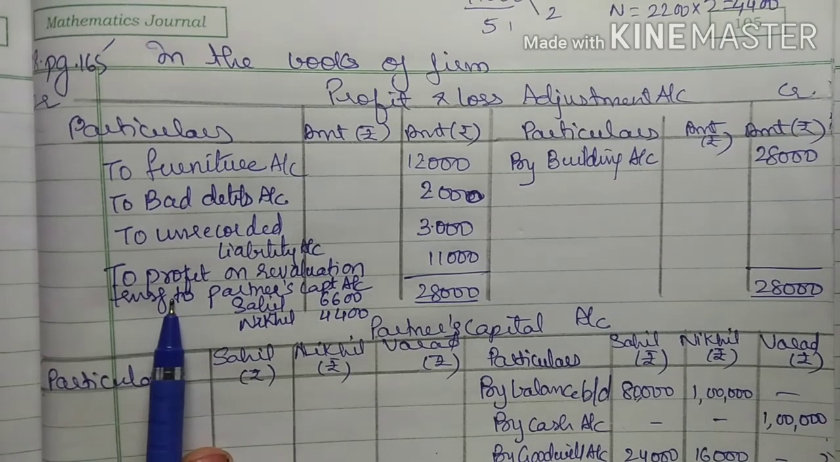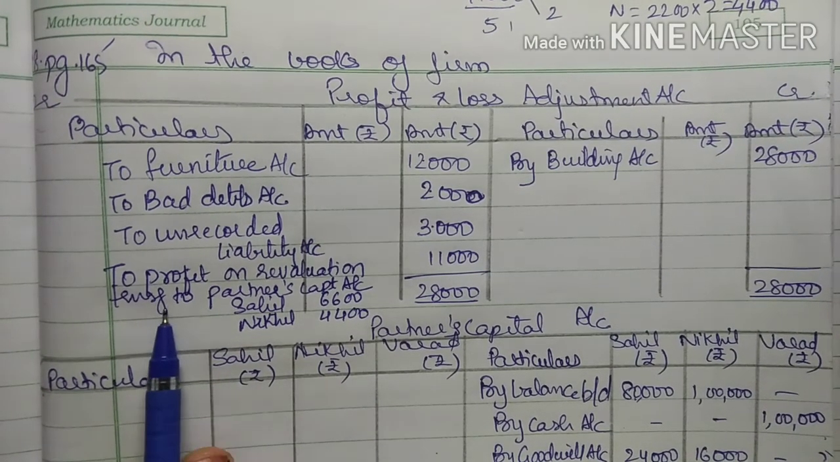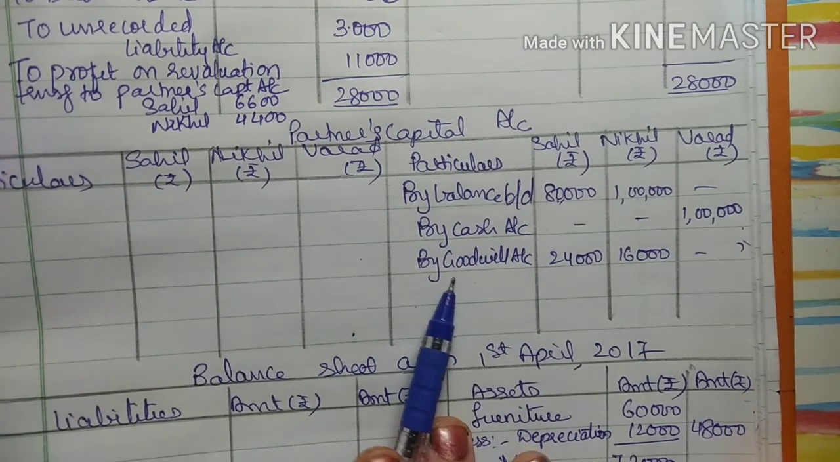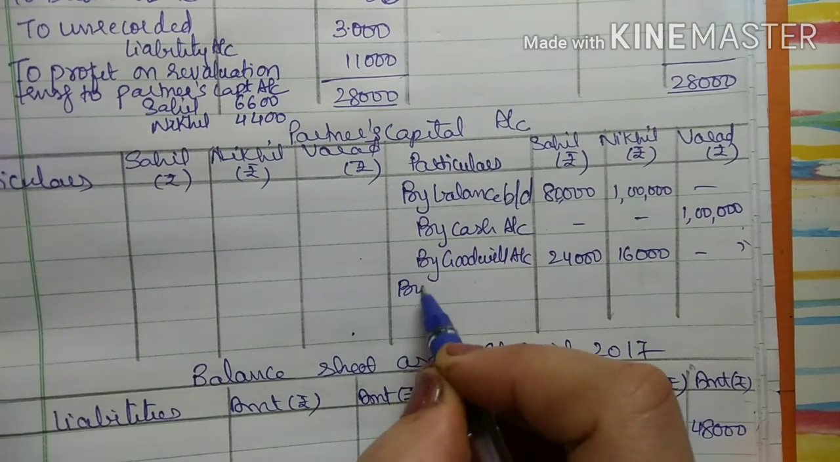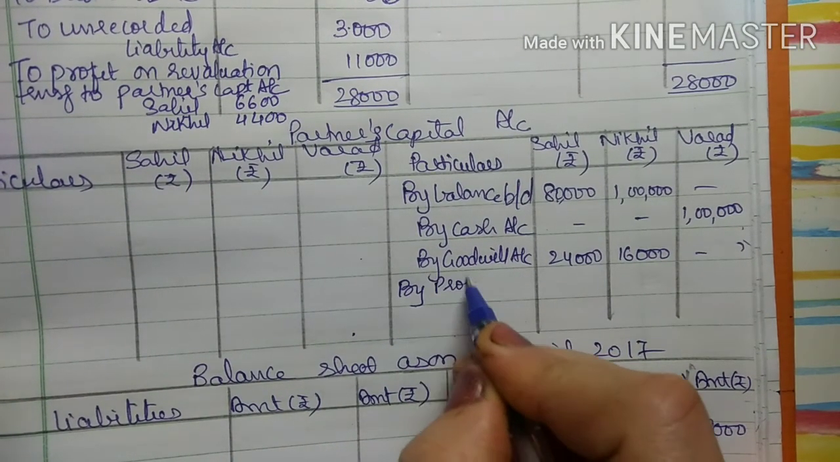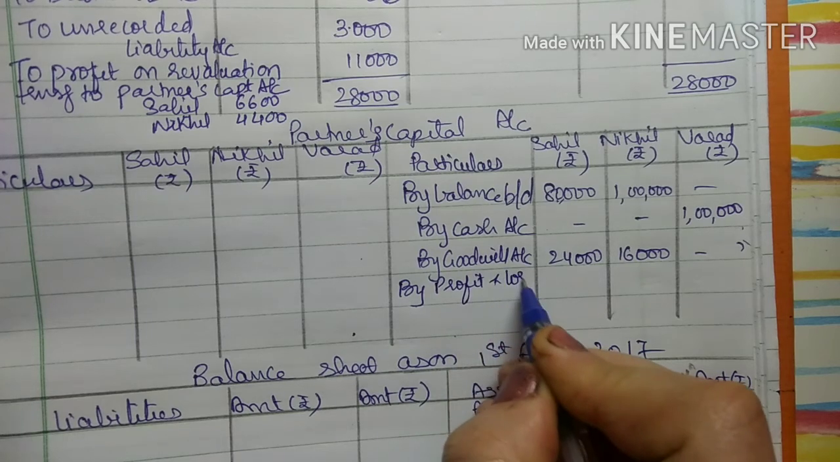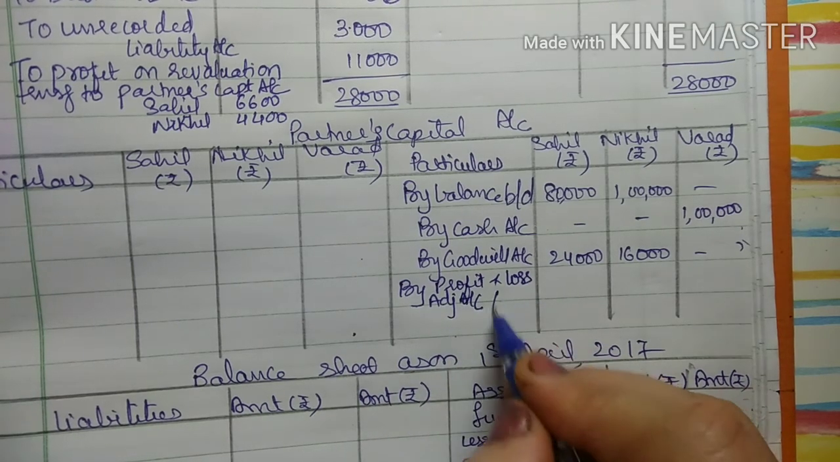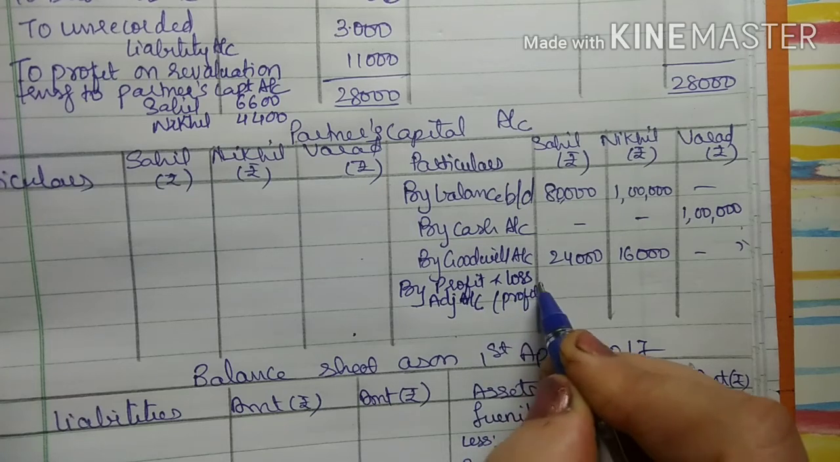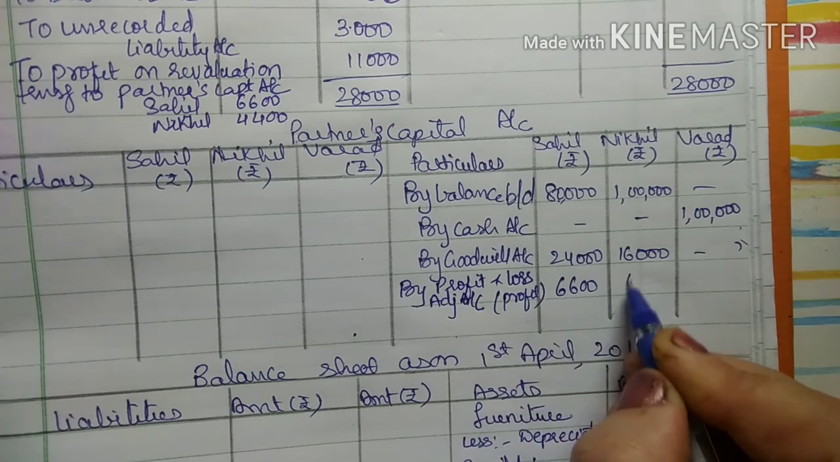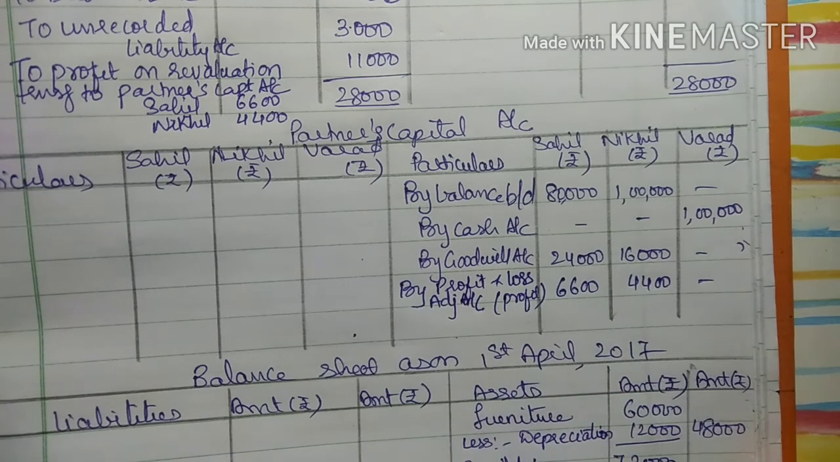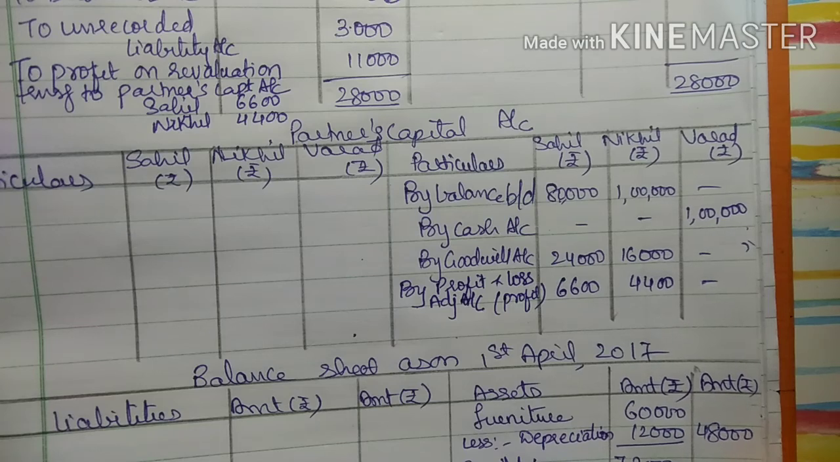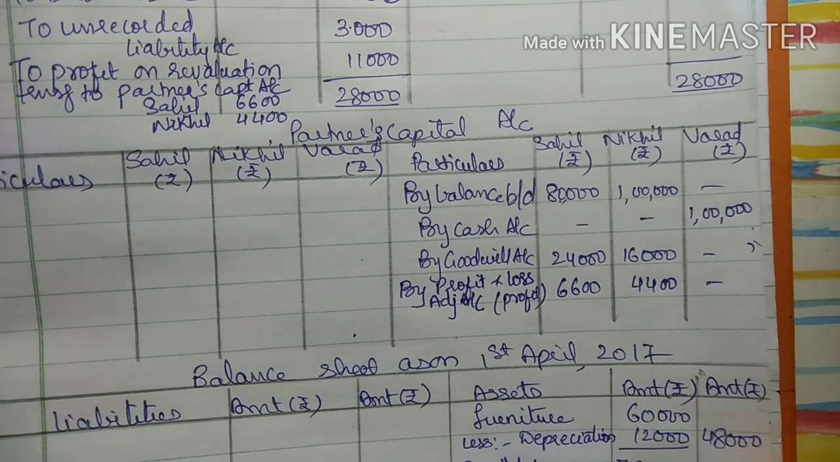So it has to be transferred to partners capital account. Here it is on the debit side, so in my partners capital account, it will come on the credit side. So here I will write by profit and loss adjustment account, and in bracket profit, right? 6,600, 4,400. Now the second account that is to be closed is my partners capital account.